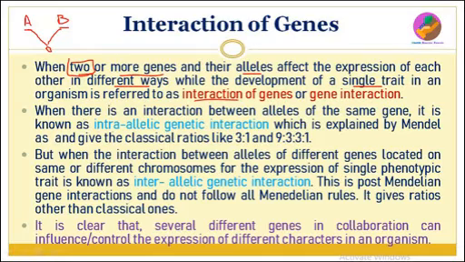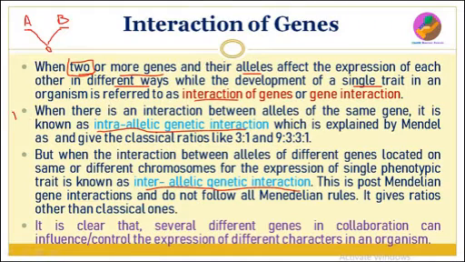There are two types of gene interactions: intra-allelic genetic interaction and inter-allelic genetic interaction. One by one we will discuss that. Intra-allelic means what? When the alleles of a single gene, or alleles of the same gene, interact with each other, it is called intra-allelic genetic interaction.